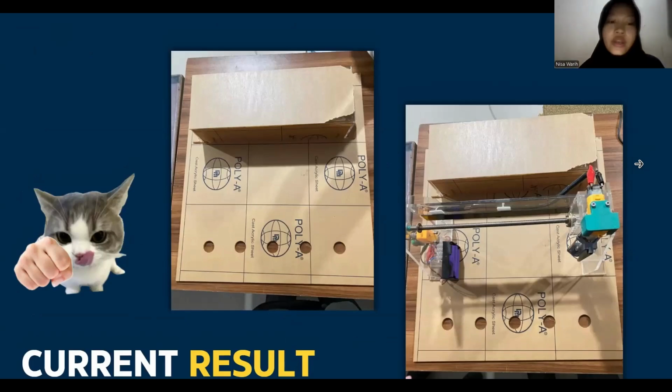So this is our current result. You can see that the mechanical is about 70% done, because the right side is not yet finished, and the electrical is also not installed yet.